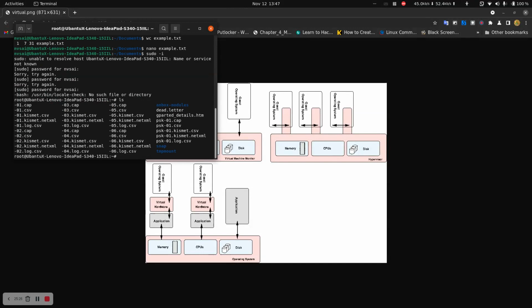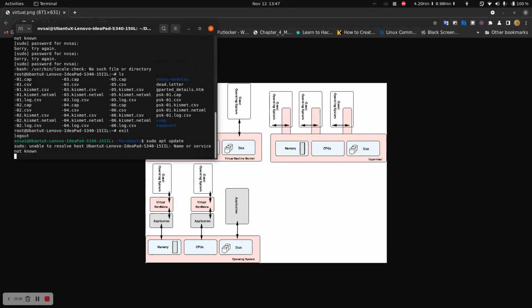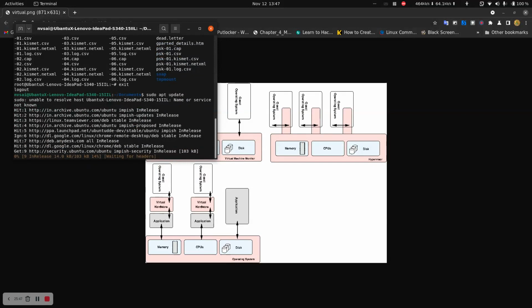This is the sudo command. I can use sudo for update purposes and for anything. Exit, I can simply exit, and then let me tell you how to update. Sudo apt. Apt is my package manager here, so I am using apt update.